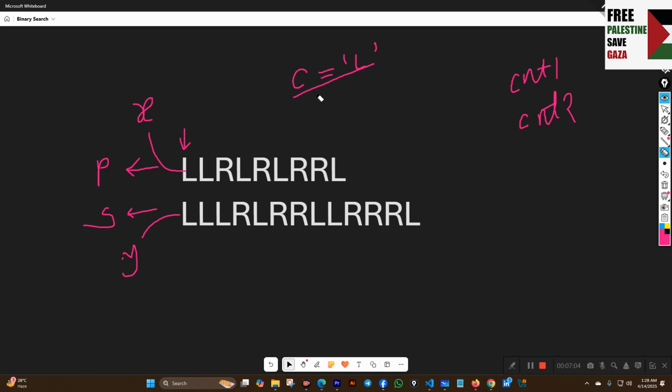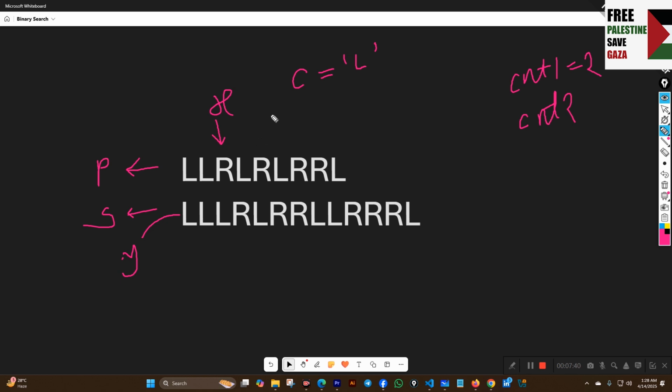So we can increase the pointer x to the next position. The x will point here, and we will increase count 1 to 1. Then we see that the index of p is l, which is the same as c. So we will increase count 1 to 2, and we will increase x by 1, and x will point here.